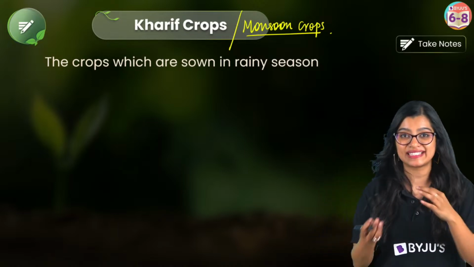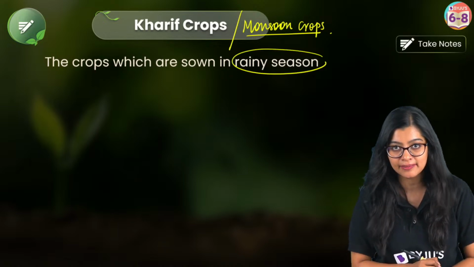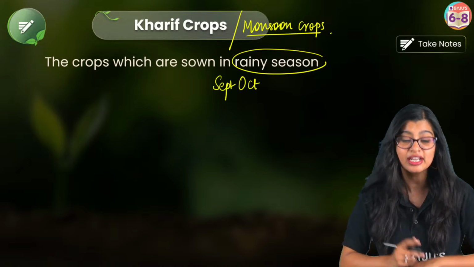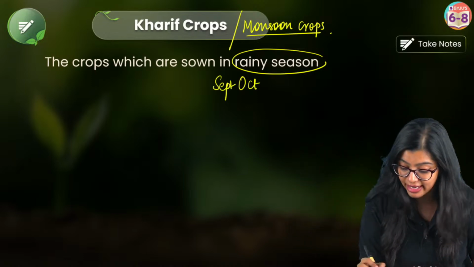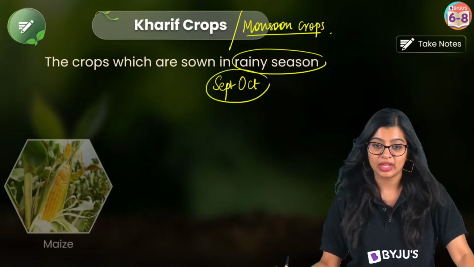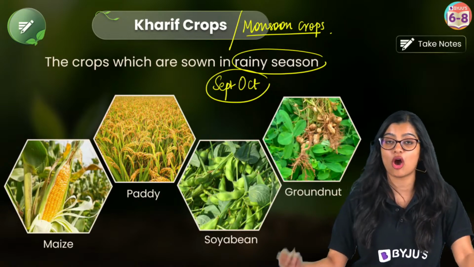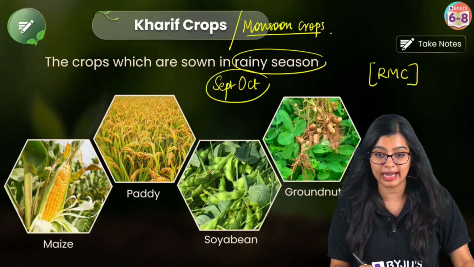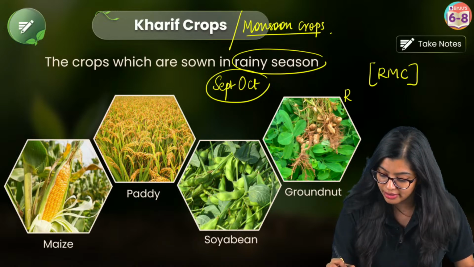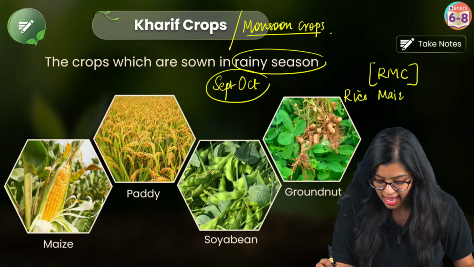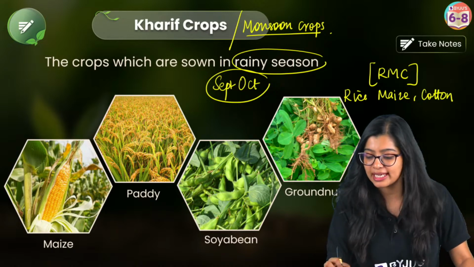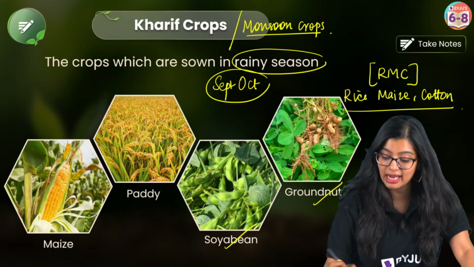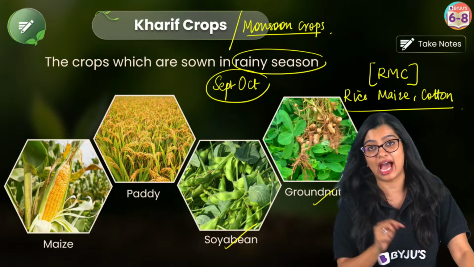So these are crops whose seeds are sown during the rainy season, and we see that they are normally harvested during September-October time, right? Which means they are fully grown and cultivated during September-October time. Now, some examples include RMC. Easy way to remember: Kharif crops are RMC. That is, you have your rice, you have maize, and you have cotton, right? These are 3 examples you can easily remember. Apart from that, you have soybean and groundnuts, which are also examples of Kharif crops.